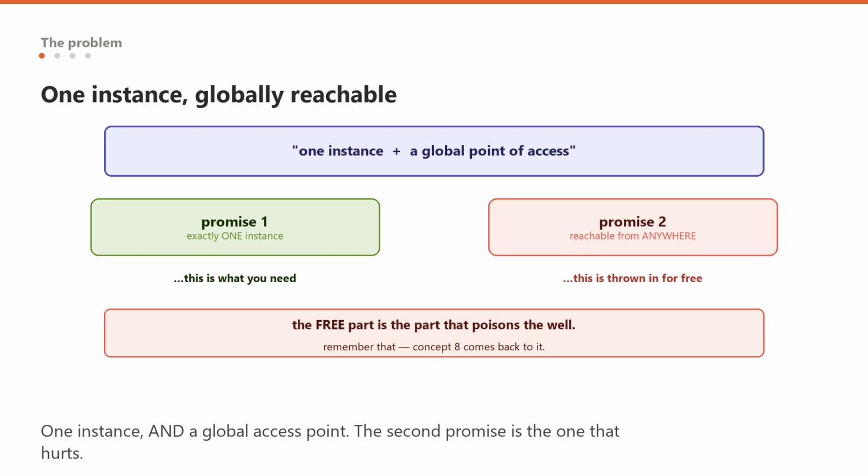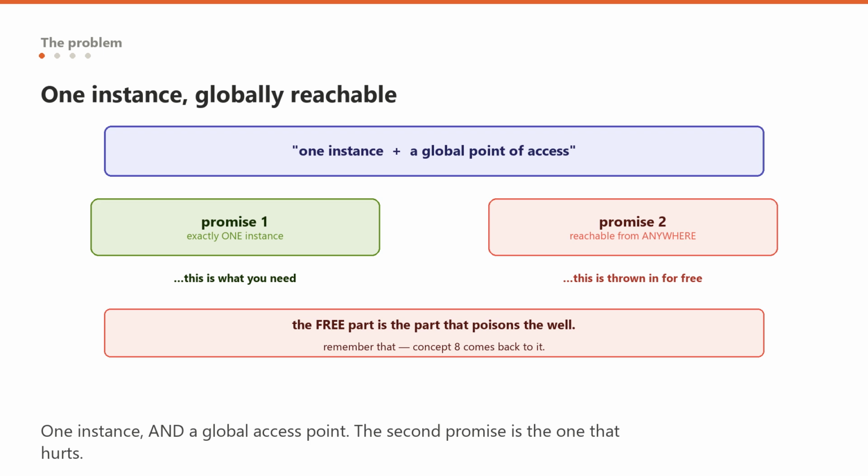The intent, from the original Gang of 4 book, is one sentence: ensure a class has only one instance, and provide a global point of access to it. Read that carefully, because it is actually 2 promises glued together, and that gluing is the source of everything that follows. Promise 1 is a constraint on the number of instances. There must be exactly one. Promise 2 is a mechanism for reaching it from anywhere, a global access point.